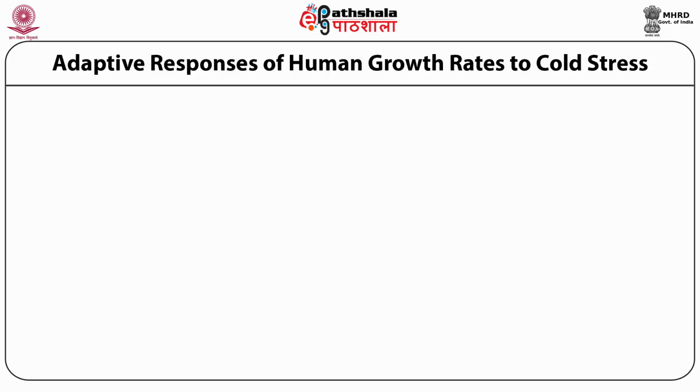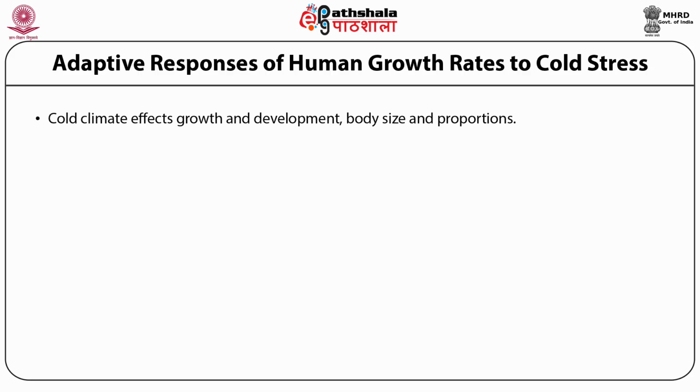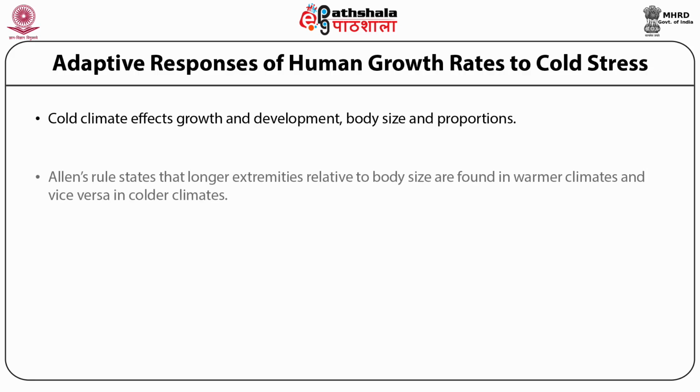Let's see that. Cold climate affects growth and development, body size and proportion. This can be expected, as we can see the differences in the physique of man. Body size and proportions of warm-blooded polytypic animals are related to temperature according to Allen's and Bergmann's rule. Allen's rule states that longer extremities relative to body size are found in warmer climates and vice versa in colder climates, while Bergmann's rule states that a larger body size is expected in colder than warmer temperatures.